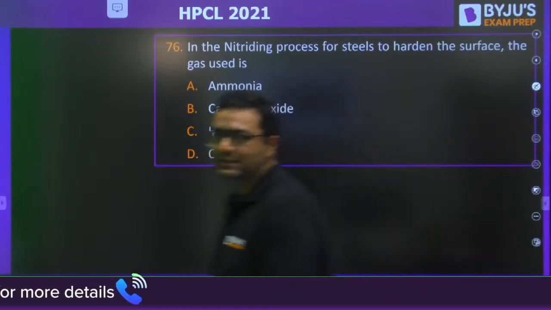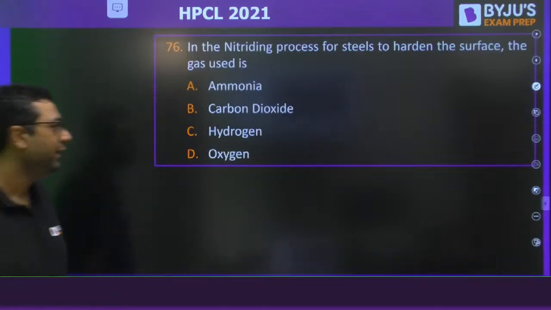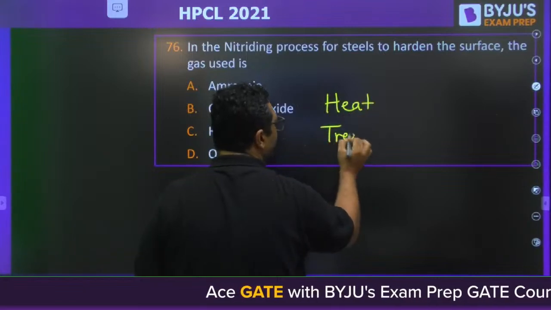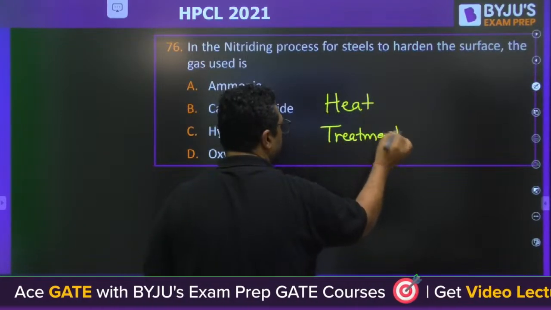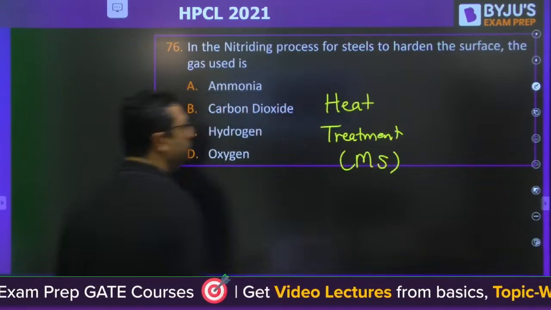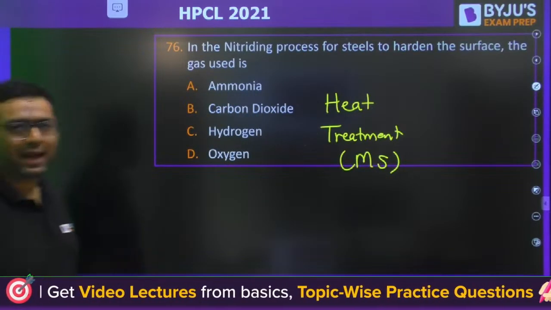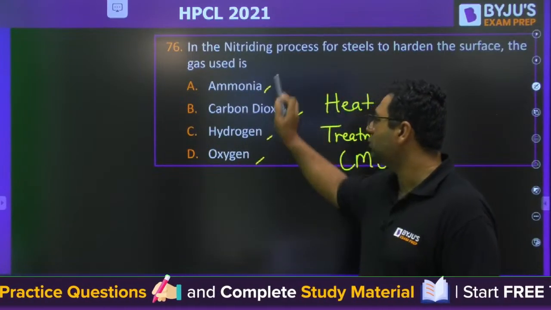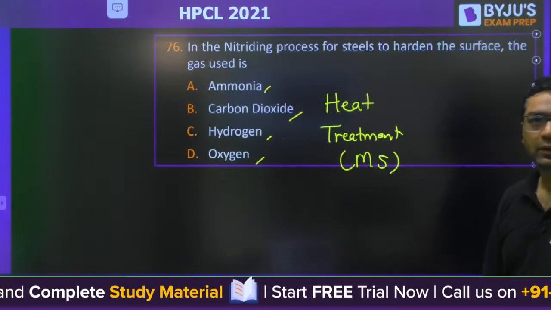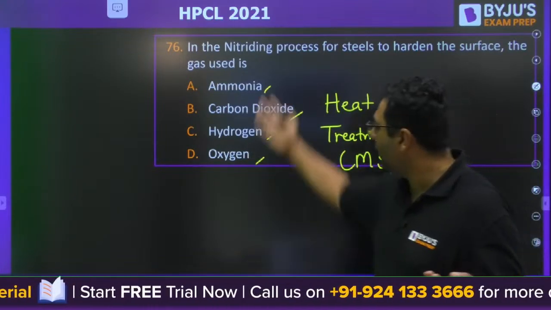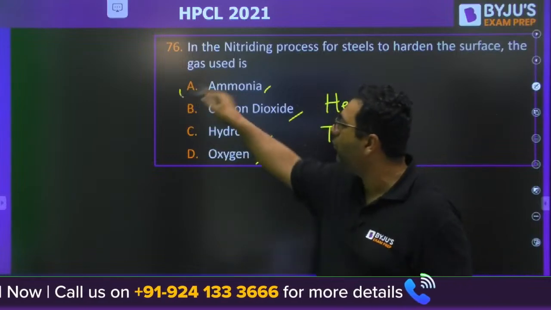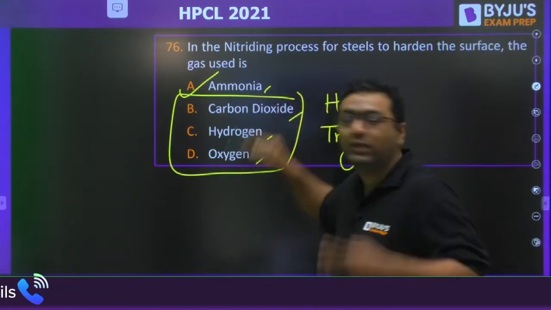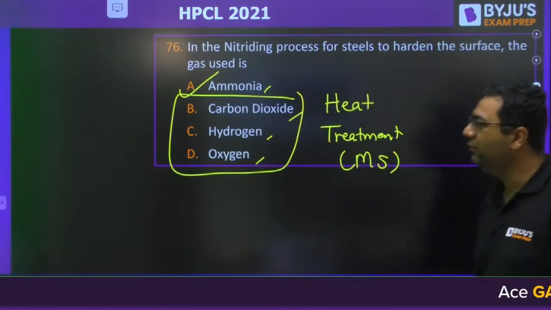Moving further to 76, heat treatment. Heat treatment, material science, guys. For the nitriding process, we are using carbon dioxide, hydrogen, oxygen or ammonia. For nitriding, we need nitrogen. Do any of them have nitrogen? Only ammonia. So look at the level of question. Others do not have nitrogen. How will they give nitrogen? So the answer will be A.